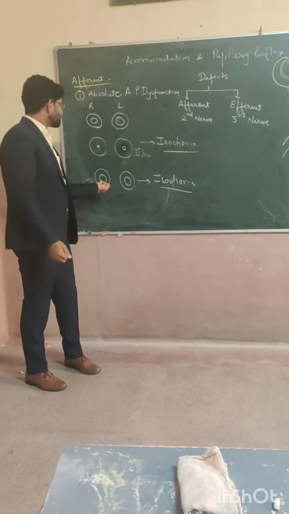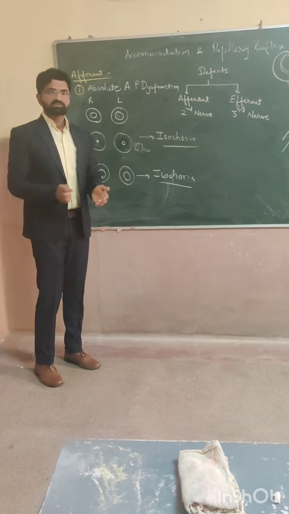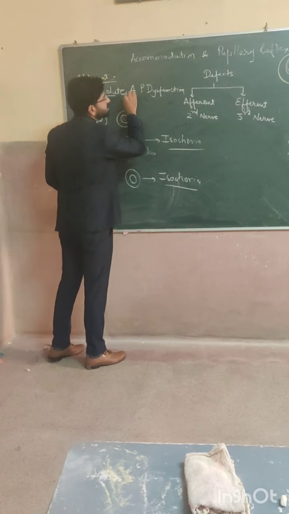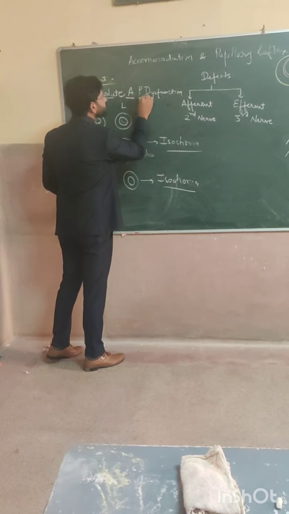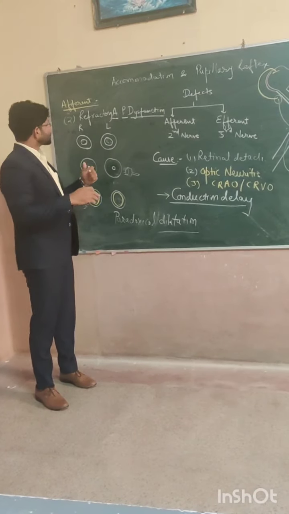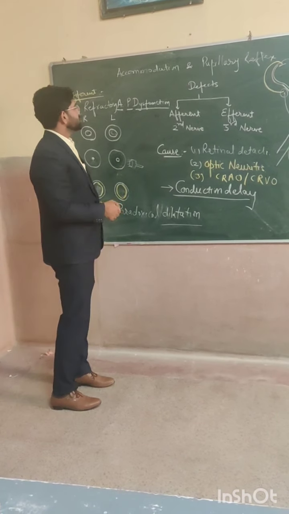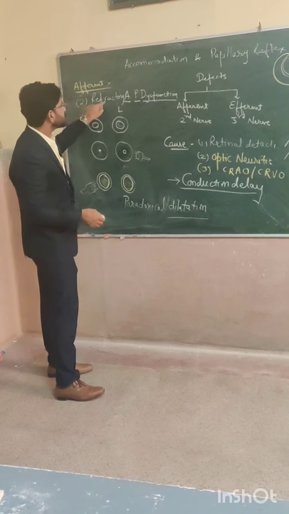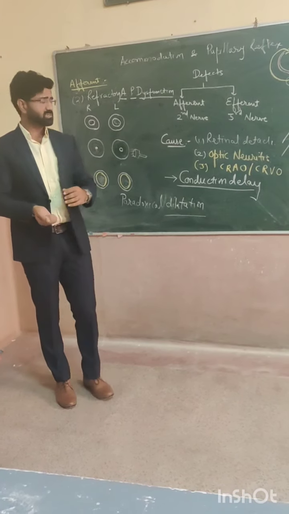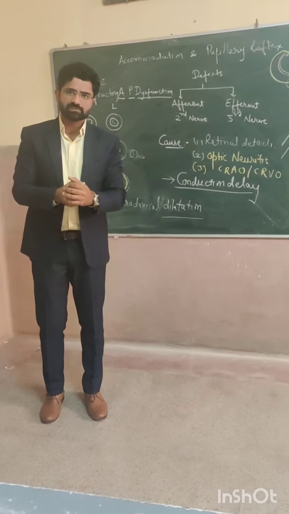Where the size of both pupils remains the same, mid-dilated, there will be no constriction. This is known as absolute afferent pupillary dysfunction. Clear? So now the second pathology or second defect of the afferent pupillary reflex is known as relative afferent pupillary dysfunction. Why does it occur? Refractory means somewhere after a time there will be fatigue in the optic nerve.